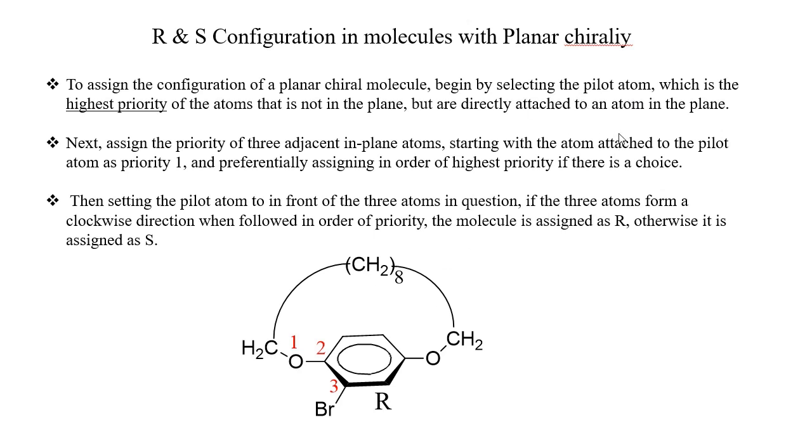The pilot atom is the atom with the highest priority that is not in the plane. In this case, the groups in the plane are this benzene ring, to which oxygens are connected at the para positions, and a bromine substituent. These groups will be in plane.